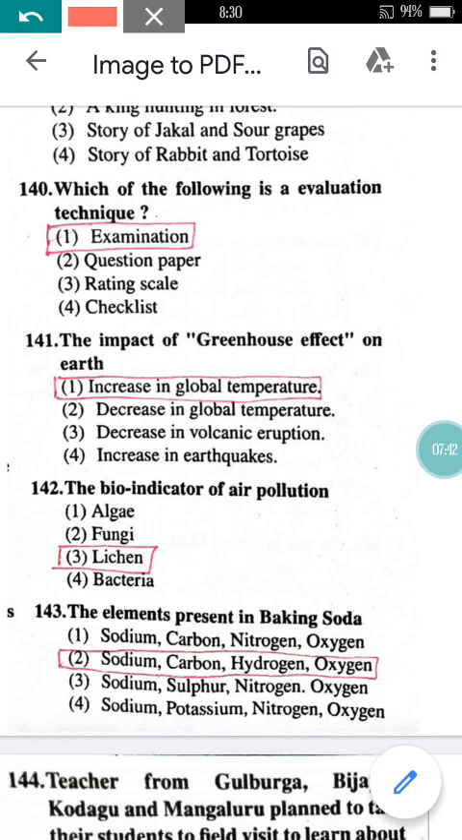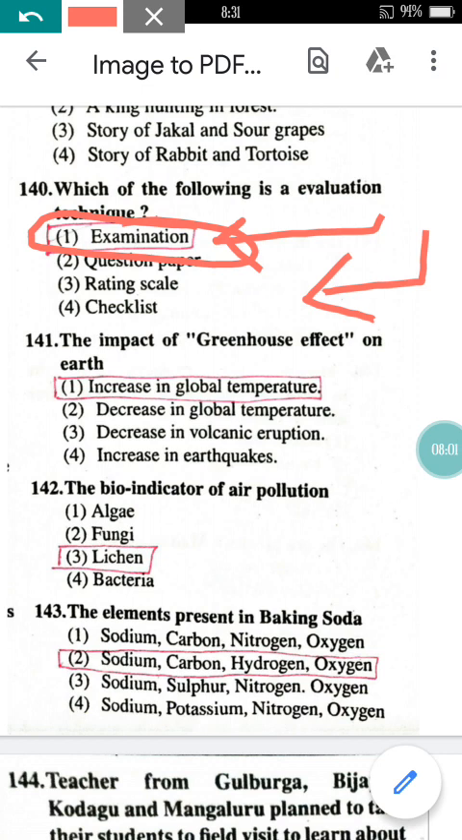Now come to question number 140 here. Which of the following is an evaluation technique? Yes, obviously it is the examination. By examining only, we can evaluate the student, right? We can evaluate the teaching learning process by the examination.